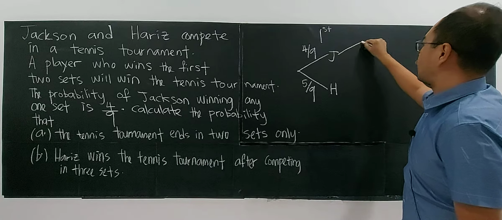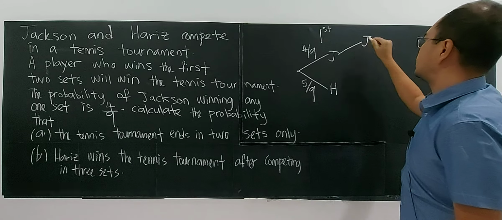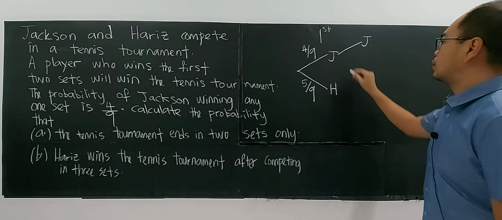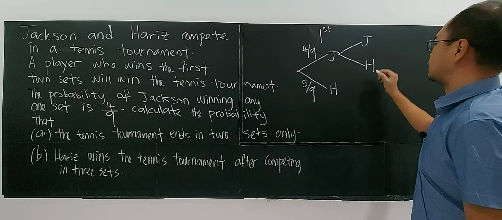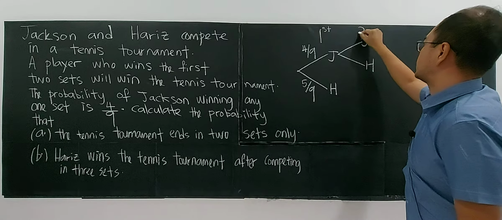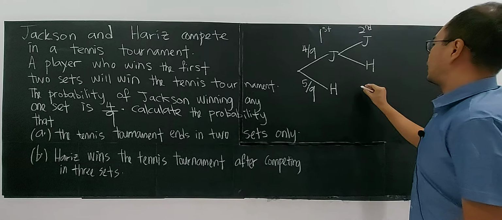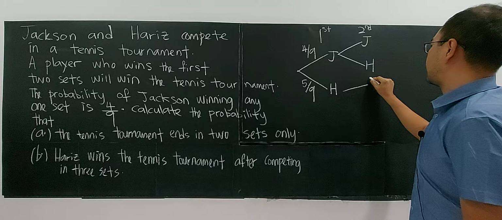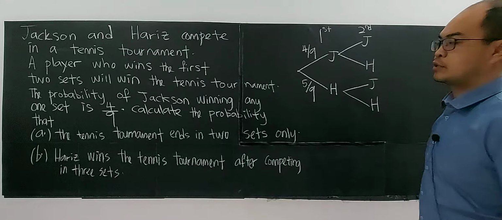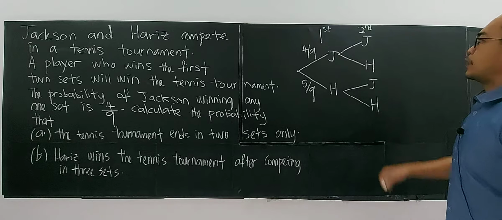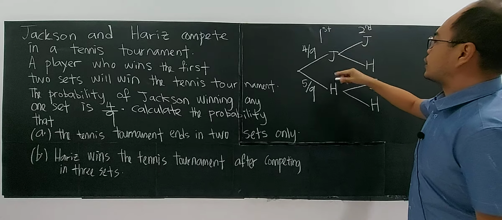So we have to go for the second set. In the second set, maybe Jackson wins again, or Jackson loses and Harris wins. They are independent.